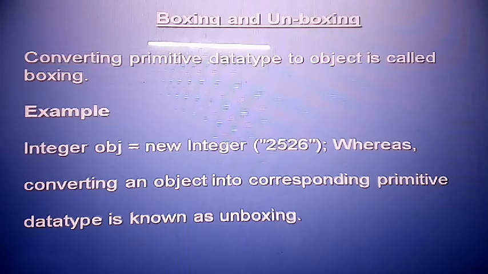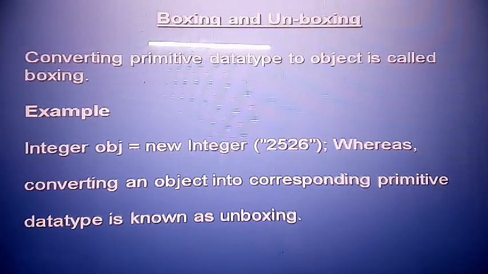I give the value here, whereas converting an object into the corresponding primitive data type is known as unboxing. So a simple definition here: boxing, convert the integer data type to objects. So this is boxing. And unboxing, converting the object into the data type. So you convert the object into a data type. So this is unboxing. And boxing, converting the integer data type into objects.